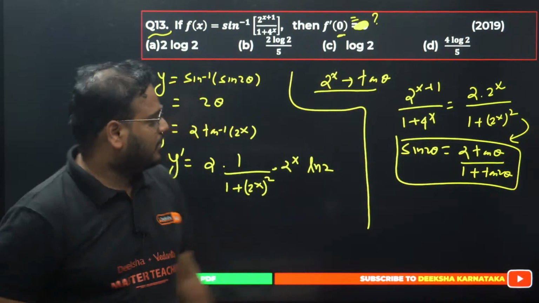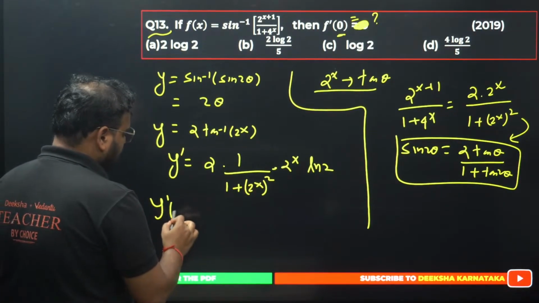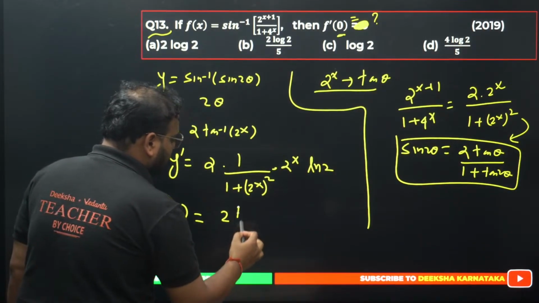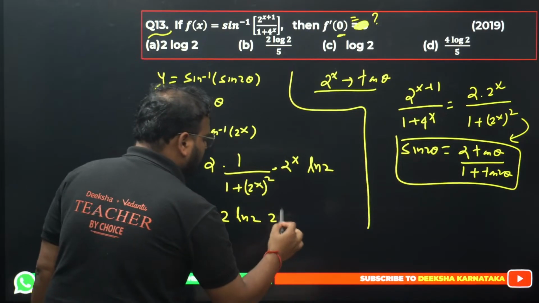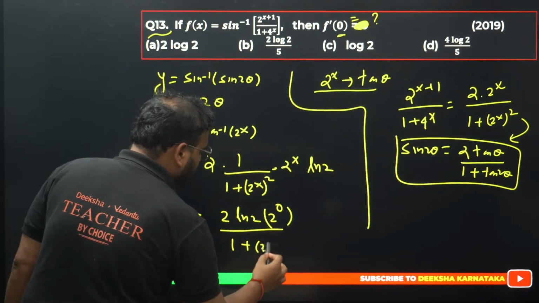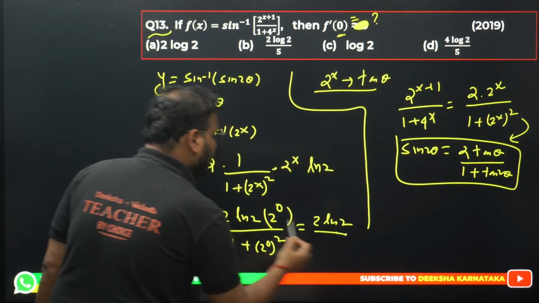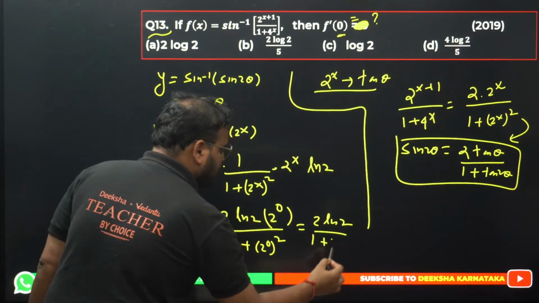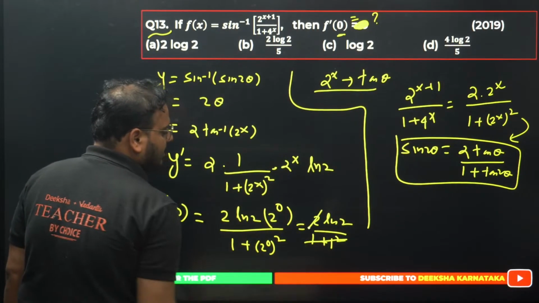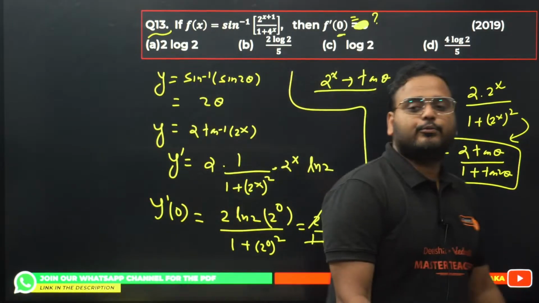The question was, there's a typing mistake in this, all right? Now substitute this y dash at 0. This will be what? 2 times of ln 2, and 2 power 0 divided by 1 plus 2 power 0 the square. We get here 2 ln 2, because 2 power 0 is nothing but 1, and we get here 1 plus 1 the square. Please check. 1 plus 1 is nothing but 2. This will cancel this. Answer will become simply ln 2.